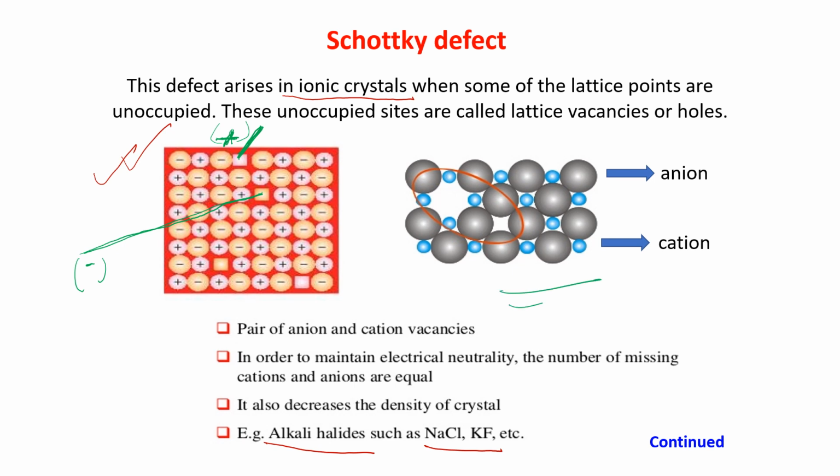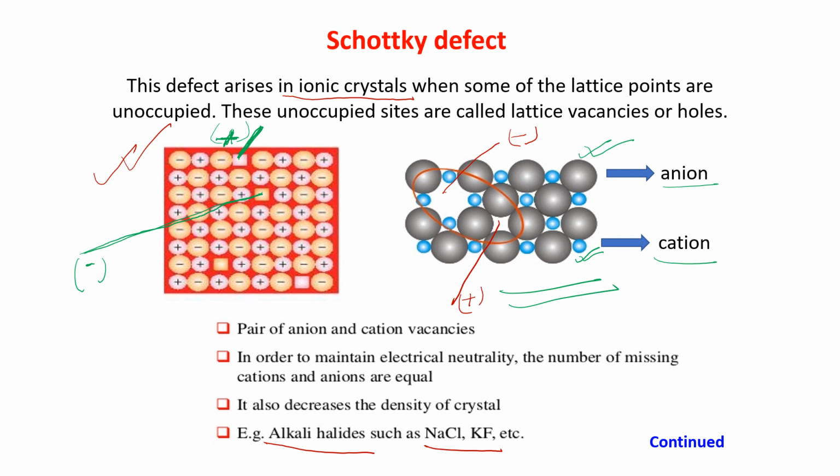Come to this one. Now see, the anion is shown by these balls, and the cation is shown by this smaller one. Now here you see in this point, this is the point for the positive cation. It is missing, and this is the position for the anion. This is missing here. And they are balancing with each other.